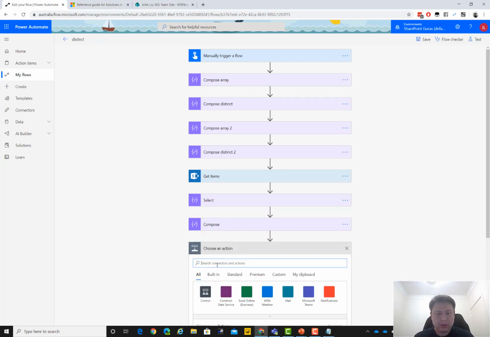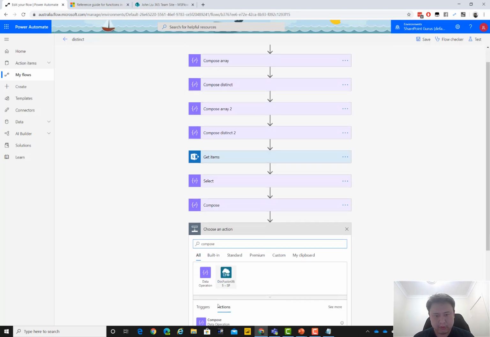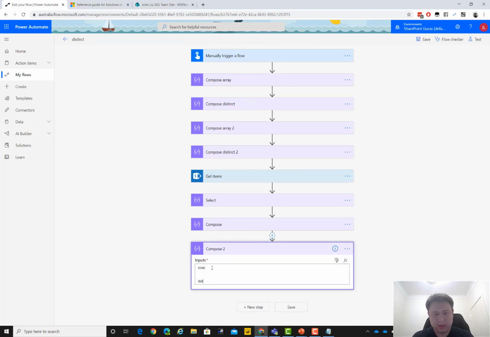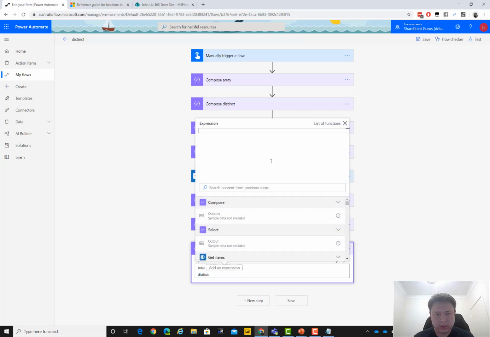And finally, let's do a bit of a count. Just tidy this up, make it pretty. So total, and then this thing. Okay, and the total will be the length.